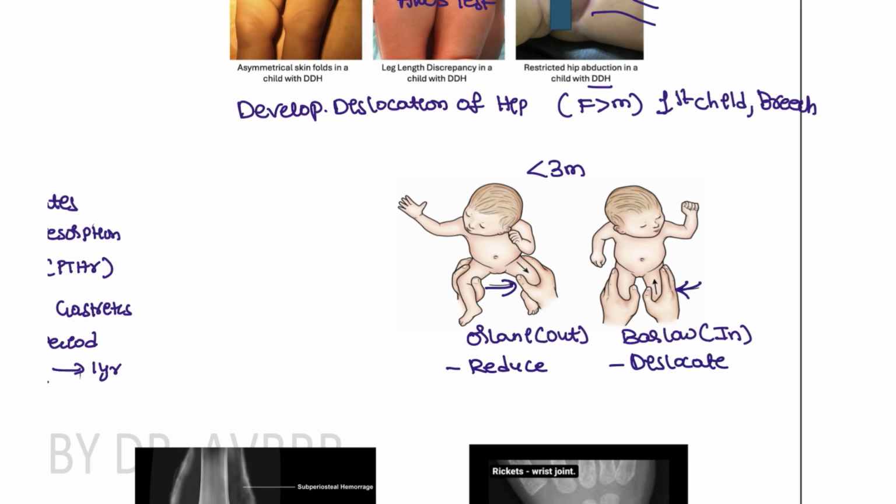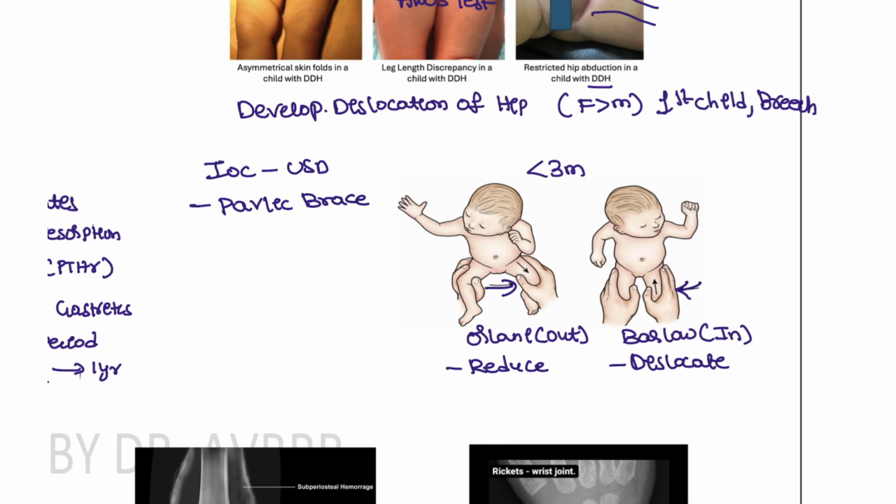So basically we are not going to do much of the differentiation for this patient. The investigation of choice is, as the patient is a child, we have to do the ultrasound, and from childhood itself we can use, for example, the Pavlik brace.